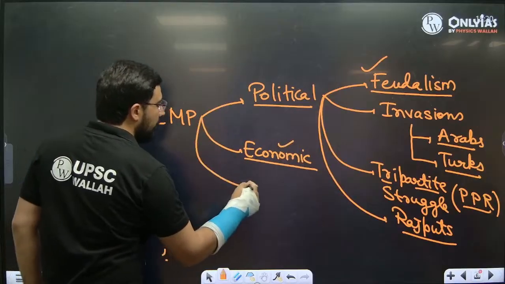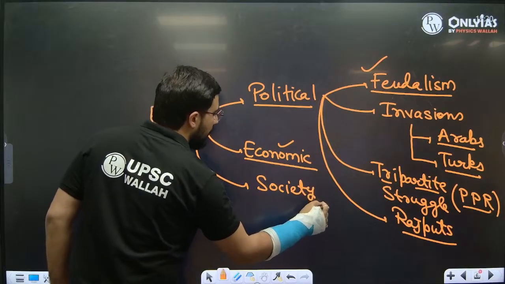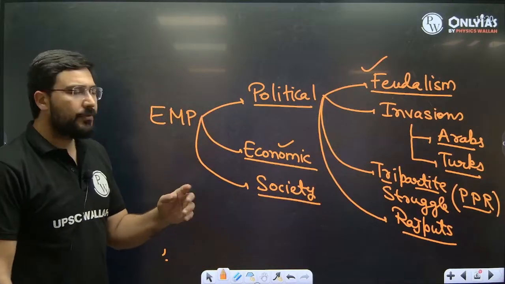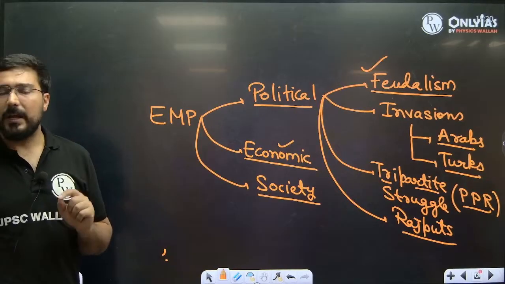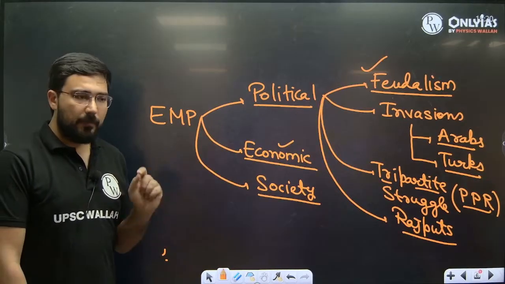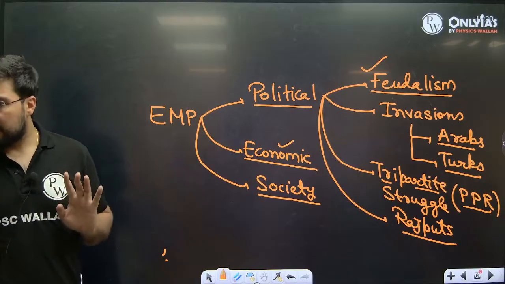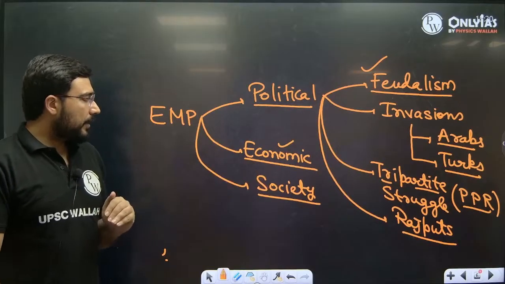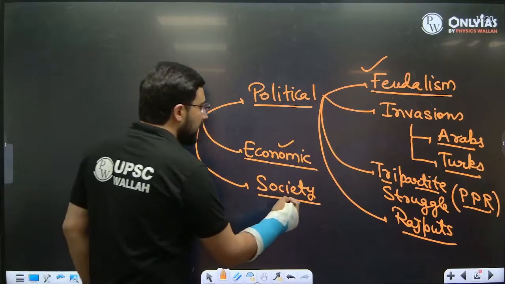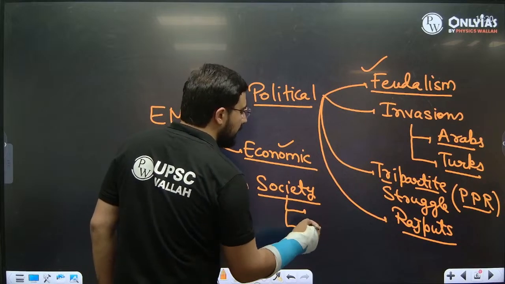If we see the society of this time period, broadly the same characteristics are there which we can be aware of. Number one, we were having a patriarchal society which was led by men. Number two, the caste system was very, very prominent in this society. Number three, during this time period, what do we see? That some rigidness and some flexibility came in.